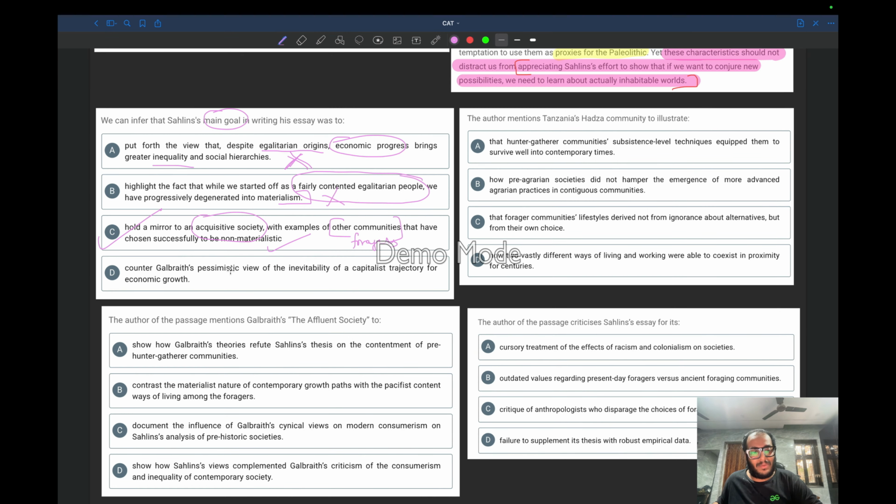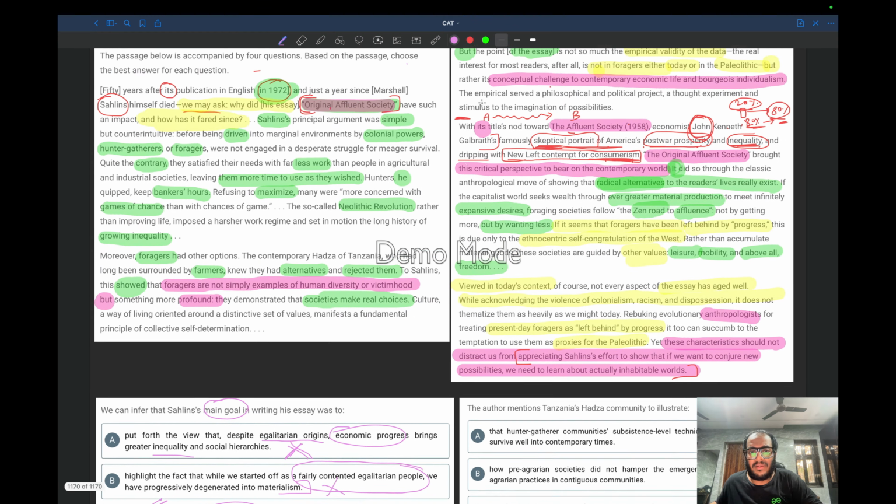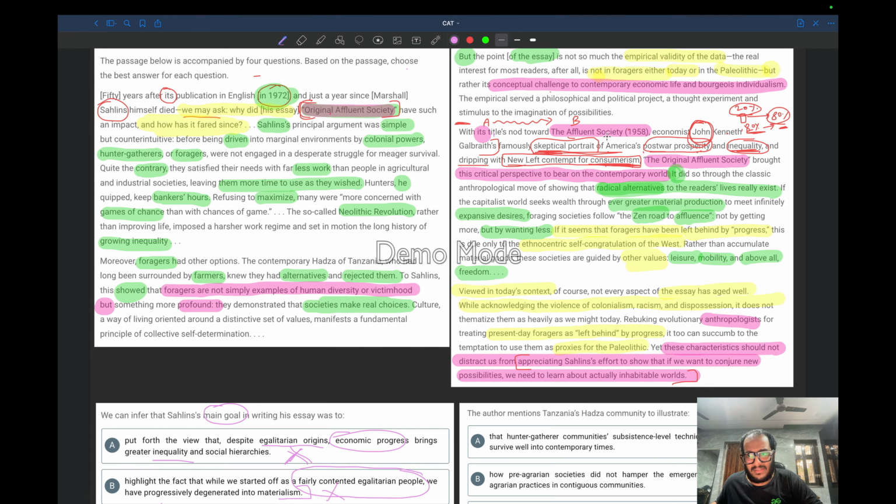Counter Galbraith's pessimistic view on the inevitability of the capitalistic trajectory for economic growth. No, I think this does not make sense. Only this is the main idea which the author is capturing. So this is correct. The author of the passage mentions Galbraith's Affluent Society. This is in this paragraph with its title, not towards this. Skeptical means not convinced of America's prosperity. So the author was not convinced at all with this particular one.